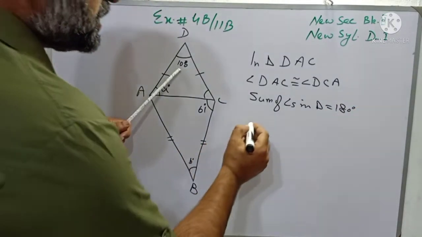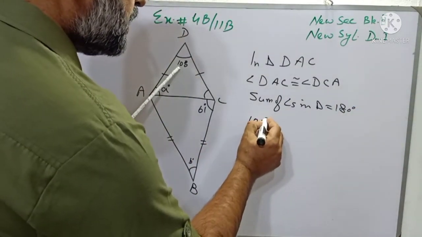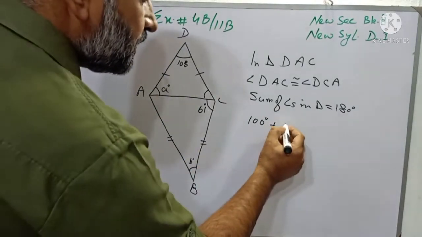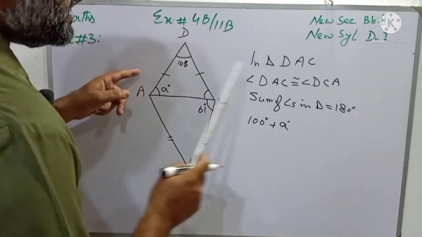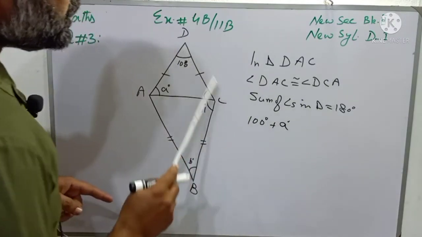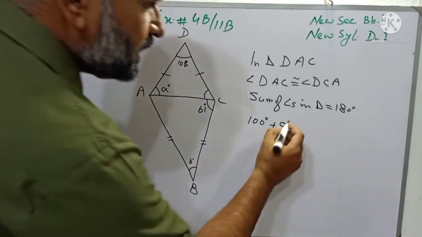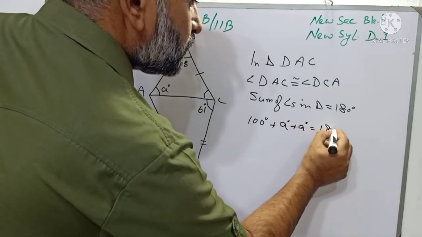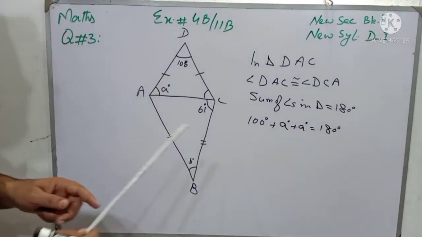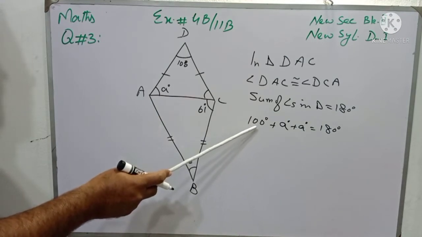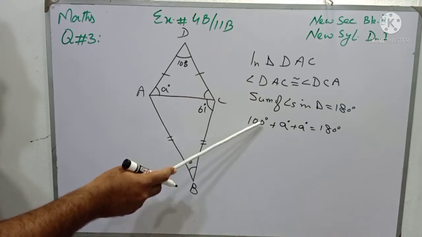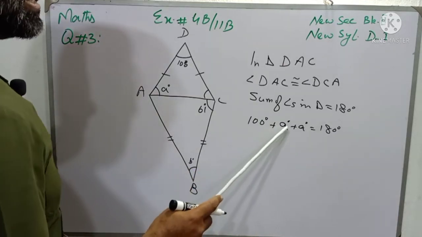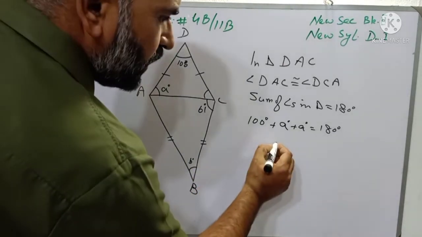So students, this is a 100 degree angle. Angle DAC is A degrees, and DAC is congruent to DCA, so it will also be A degrees, and that is equal to 180 degrees. So students, 100 is plus on the left side. When I transfer it to the other side, it becomes minus, and A plus A means 2A.